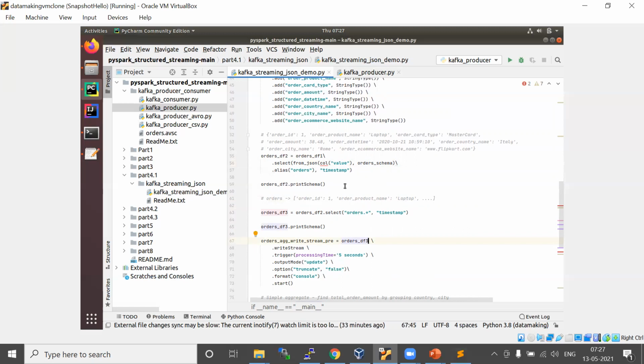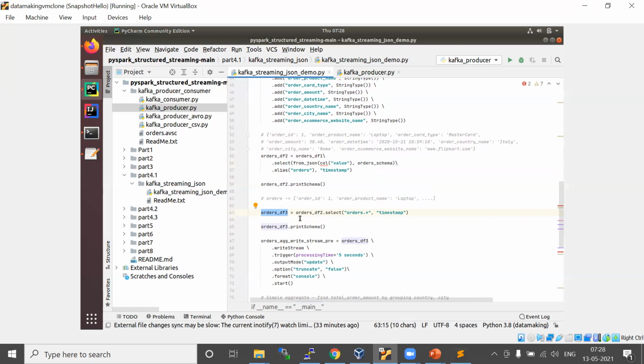If we have a struct type column and want to flatten it into a data frame, you can use the dot operator and a star. All the fields become columns in the data frame. So order_data_frame3 will have a flatter structure of your data.